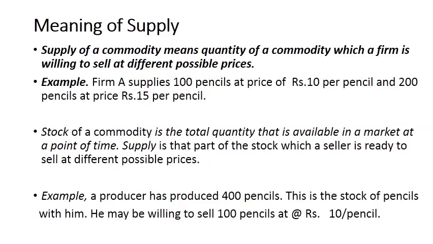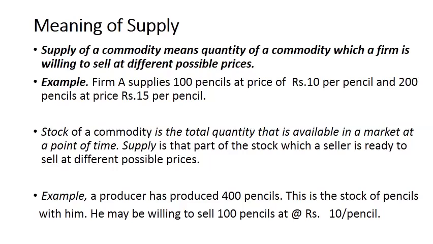One more concept is stock. Stock is different from supply. Don't be confused between supply and stock. Stock of a commodity is the total quantity that is available in the market at a point of time. So when we talk about stock of a commodity, that is the total amount of a commodity available in the market, and supply is the part of that stock which a seller is ready to sell at different possible prices.